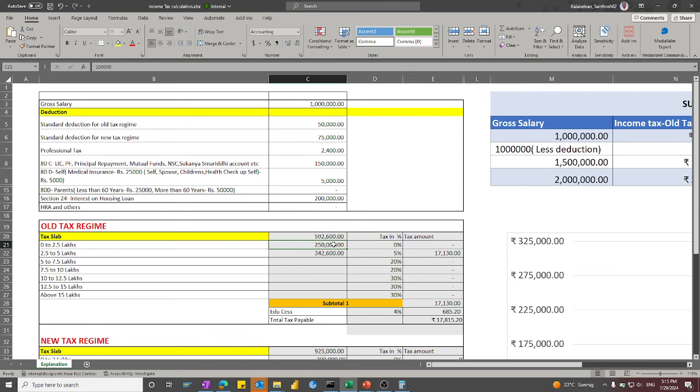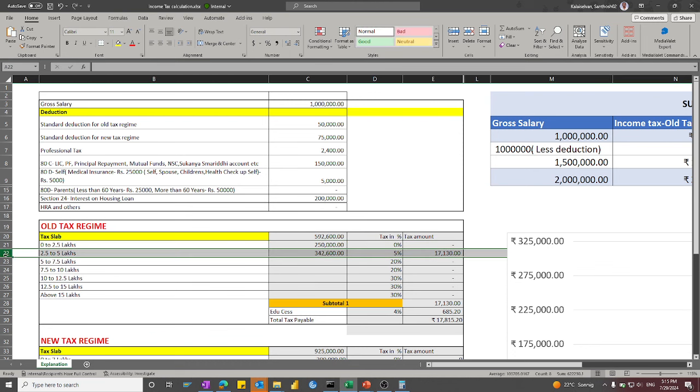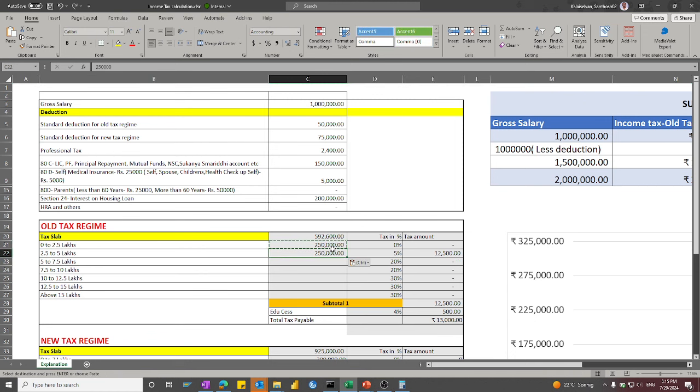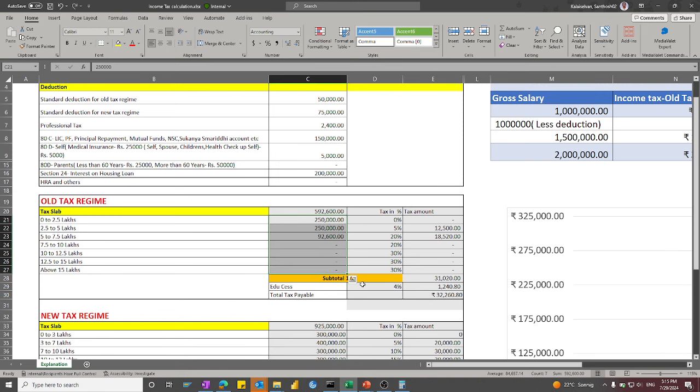2.5 to 5 lakhs means you can update only 2.5 lakhs. So that means we have calculated until 5 lakhs, and we still have 92,600. So what we have to do is 5,92,600 minus 2,50,000 minus 2,50,000, which gives you 92,600. The rest of the slabs are zero, because you don't have more than 5,92,600 to calculate. That is the reason we are calculating this way.